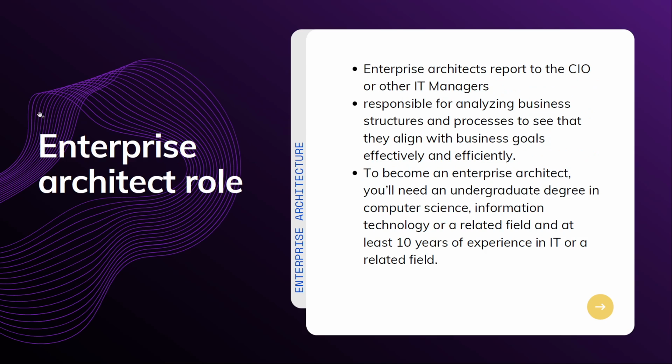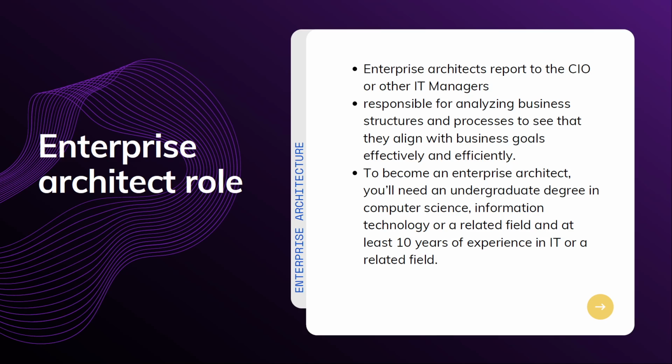So now let's go to the architect, or the role of an enterprise architect. An enterprise architect typically reports to the CIO or other IT managers. They're responsible for analyzing business structures and processes to see that they align with business goals effectively and efficiently.